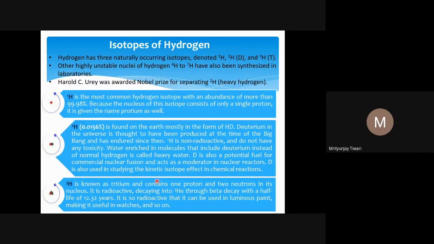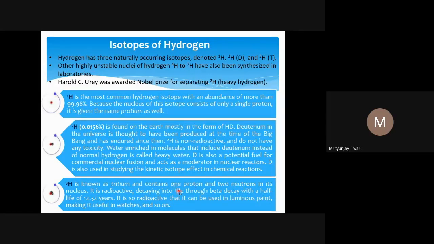How will it decay? If a beta particle is emitted from a nucleus, during the emission one neutron gets converted into one proton and one beta particle. A beta particle is nothing but an electron. So when one neutron gets converted into one proton and one electron, the electron goes out as radiation, in the form of a beta particle, and the proton is still there in the nucleus. The number of protons has increased and it becomes 2. So tritium, hydrogen-3, becomes helium-3.